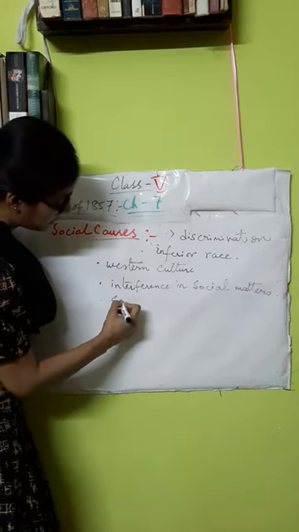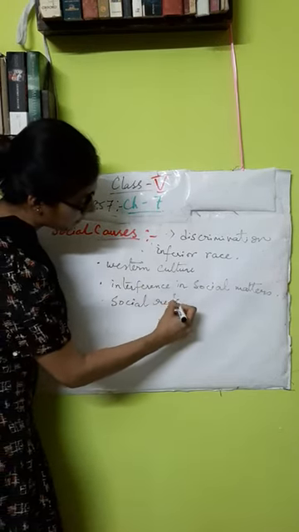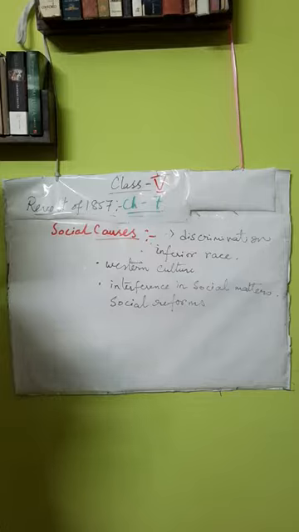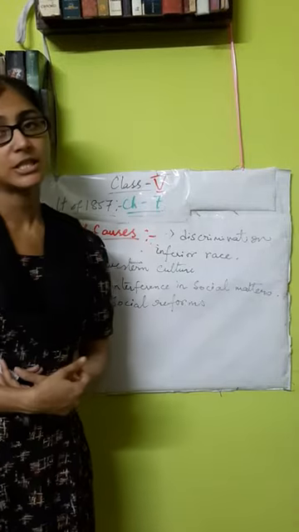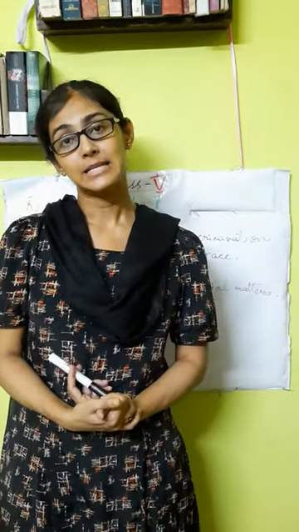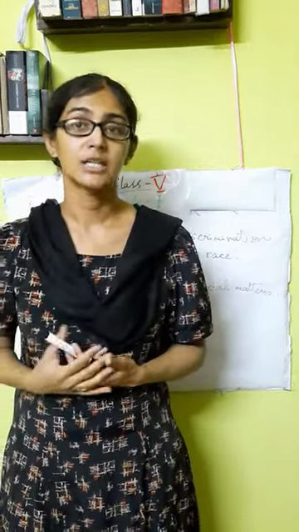Also, the British introduced many social reforms in Indian society. They banned the system of sati. They also banned female infanticide. Female infanticide means killing of the girl child. This system was banned. Sati was banned. Then widow remarriage was also started. All these social reforms which the British started were not liked by the orthodox section of society. So this class also took part in the revolt of 1857 against the British.